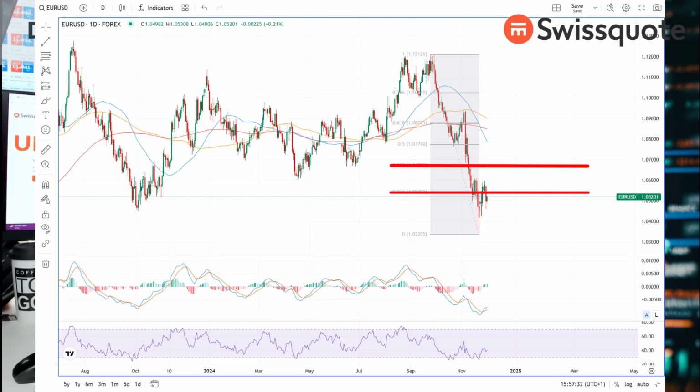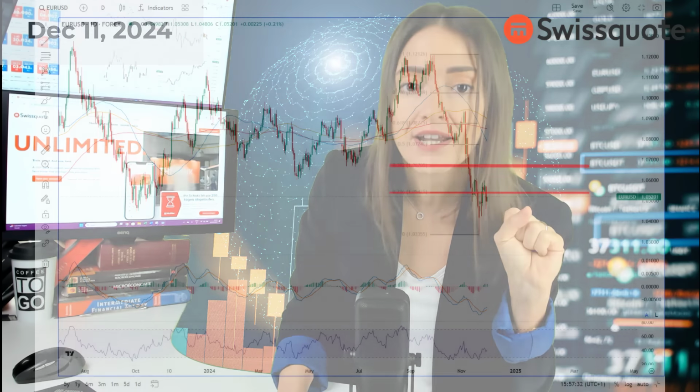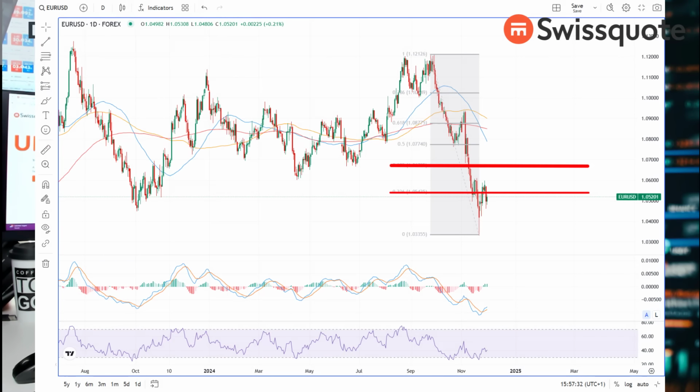So I would expect to see a solid resistance near this major Fibonacci level, because to me, this level is a major resistance, as I said, to the summer sell-off. And if this level is pulled out, I would eventually consider that the euro-dollar has stepped into the medium-term bullish consolidation zone, and that the price rebound that we see here should extend to the next Fibonacci levels, which are the 50% and the 61.8% Fibonacci retracement levels.